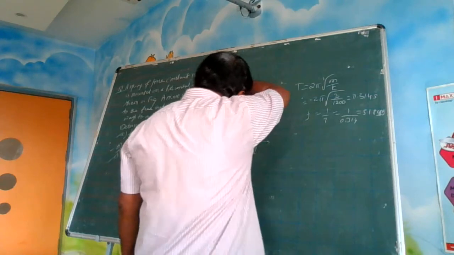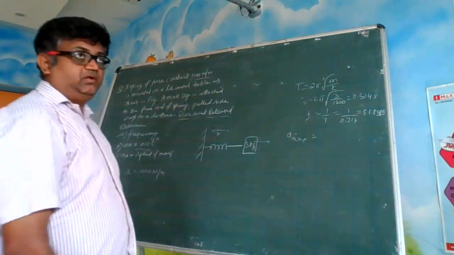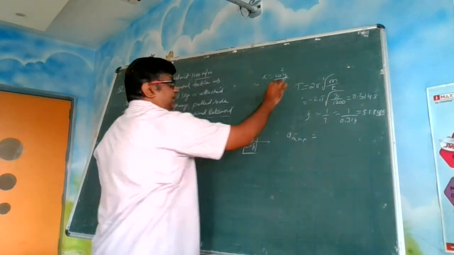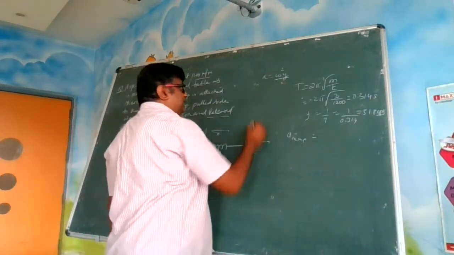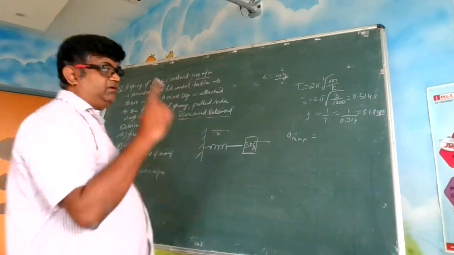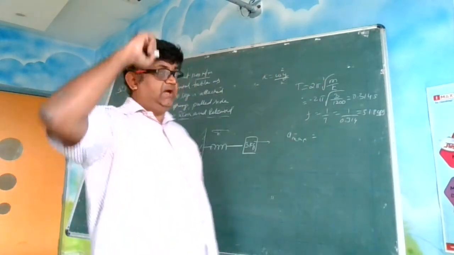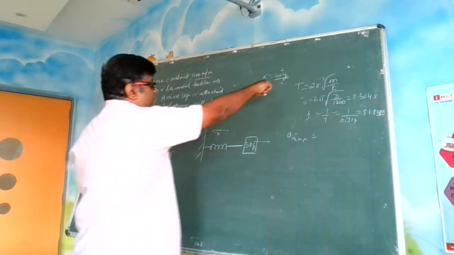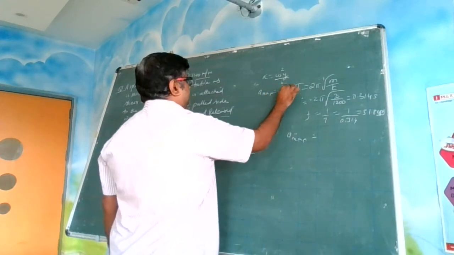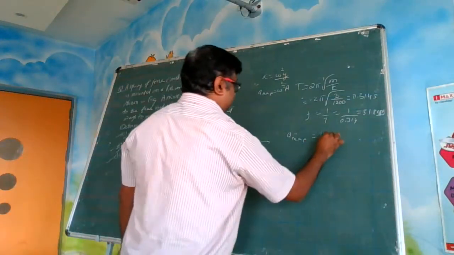So A maximum was what? See, general acceleration is given by omega square y, right? When y becomes A, your acceleration attained will be maximum. Remember, the maximum speed is at the mean position, the maximum acceleration is at the amplitude location, right? So from here, A maximum will be equal to omega square A.